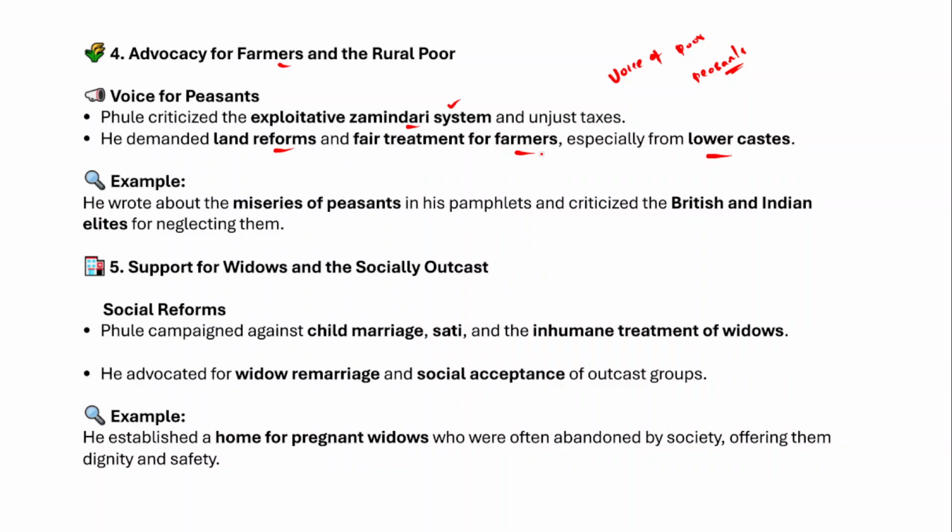So the best example would be, he wrote about the miseries of the peasants, right? He published pamphlets, and in those pamphlets he talked about the miseries that the peasants have been going through, because peasants very often used to pay a very high amount of taxes, and they were left with hardly anything, right? Therefore, they faced a lot of miseries at the hands of the local jamindars, landlords, money lenders, and the British government as well. So therefore, he published the pamphlets.